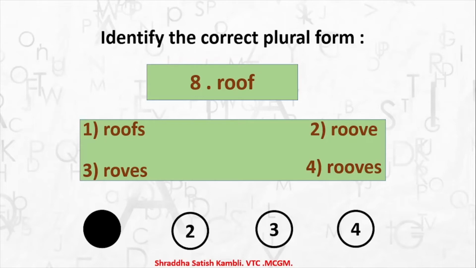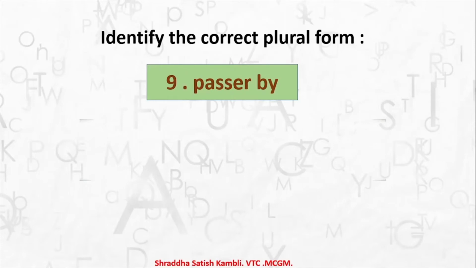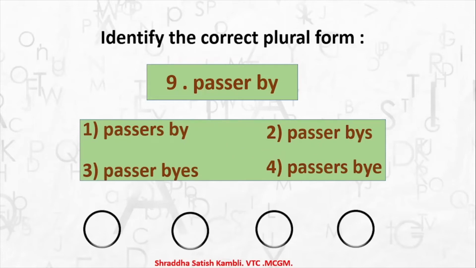Okay, coming to the second last example in this pattern, passerby. So what is the plural for passerby? So if there is more than one passing by, what will you say? Will you say 1 passers by? Will you say 2 passers bys? Will you say 3 passerbys? Or will you say 4 passerby? So which will you say? It will be answer number 1, passers by.